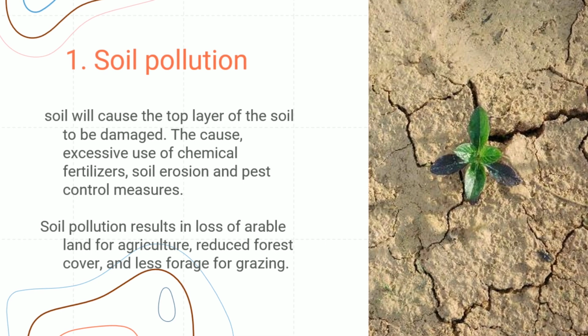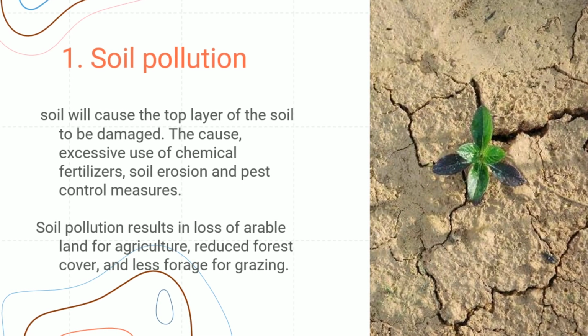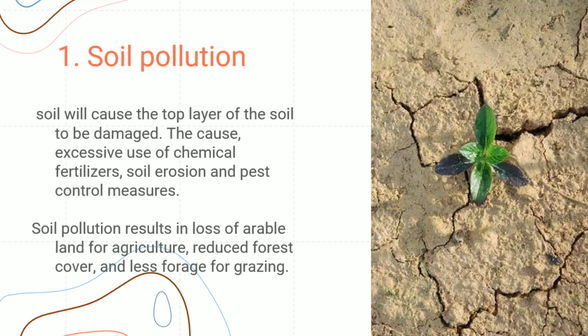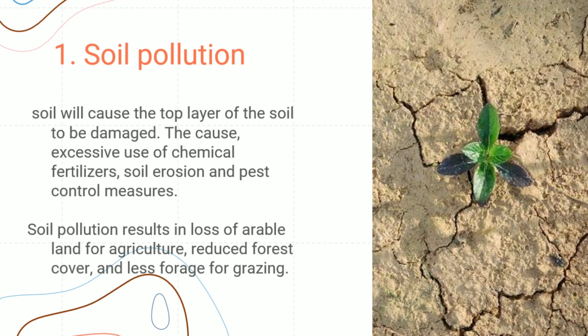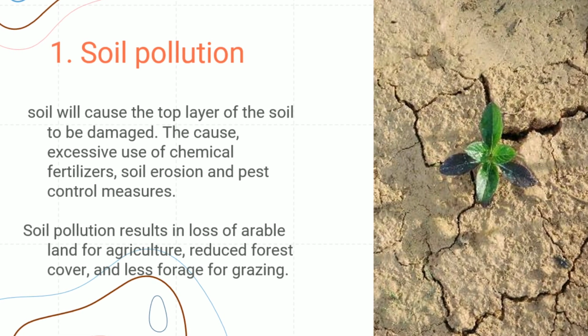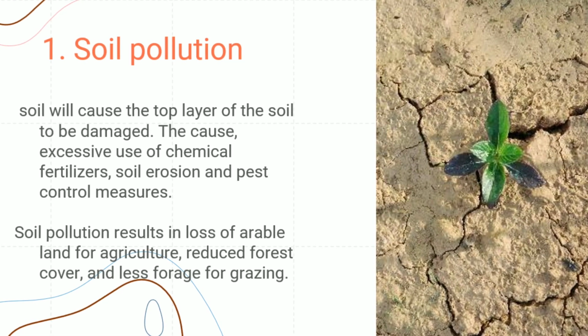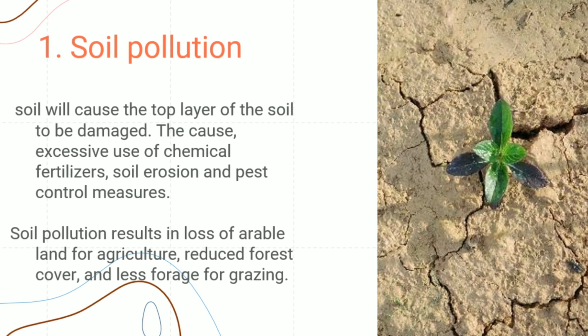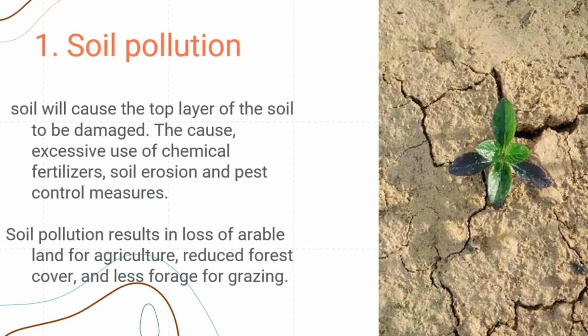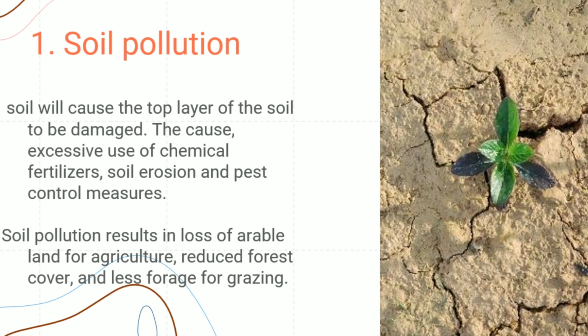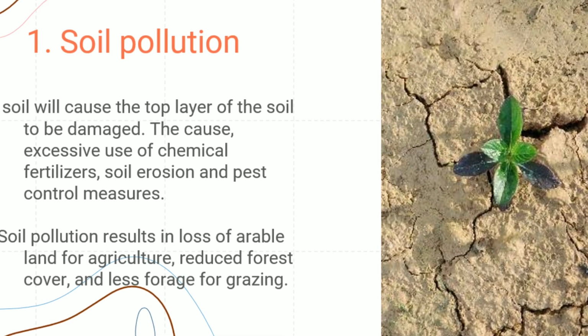Number 1. Soil pollution. Soil pollution causes the top layer of the soil to be damaged. The causes are excessive use of chemical fertilizers, soil erosion, and pest control measures. Soil pollution results in loss of arable land for agriculture, reduced forest cover, and less forage for grazing. Apart from damaging the soil, soil pollution also causes the loss of topsoil, toxic groundwater, and so on.